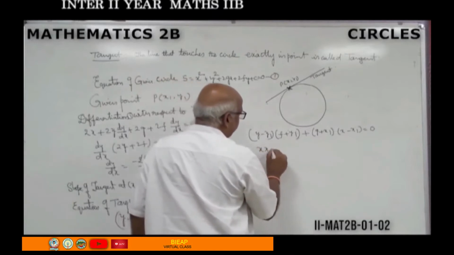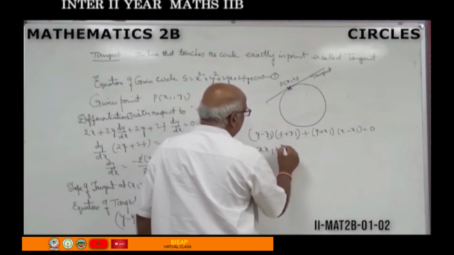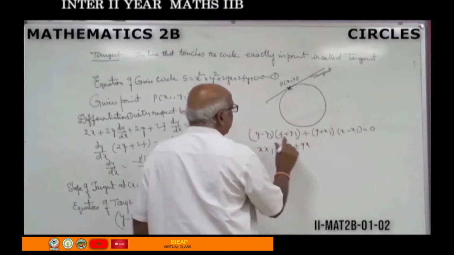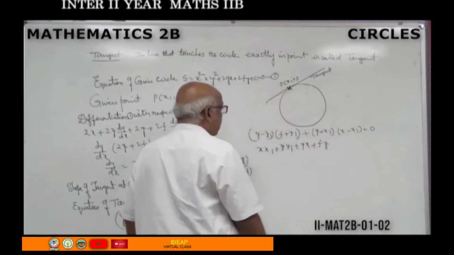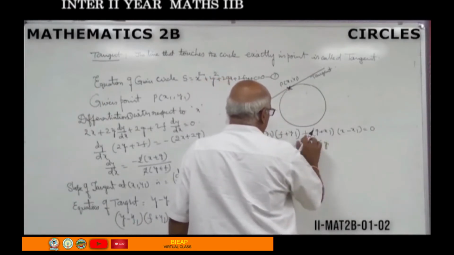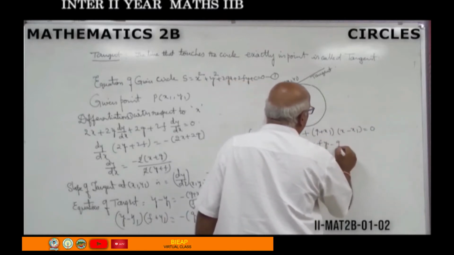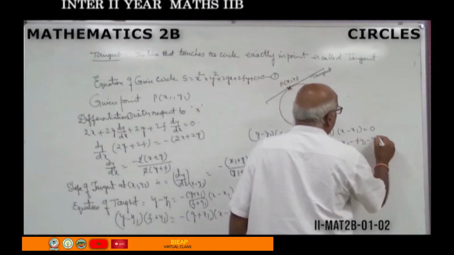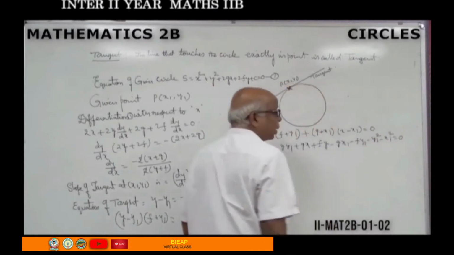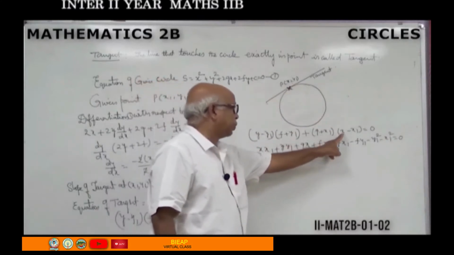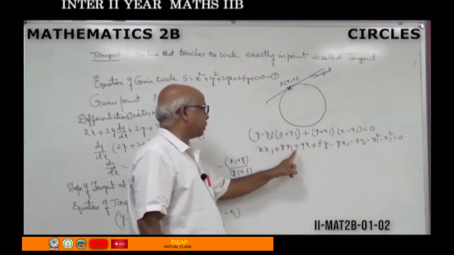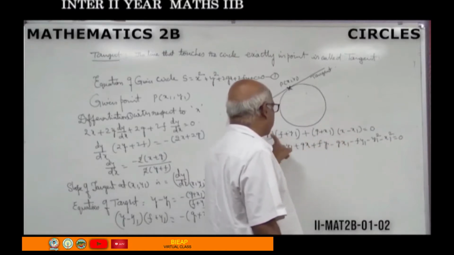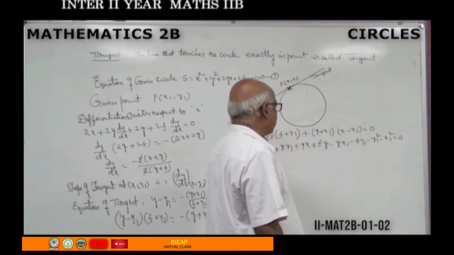Multiply term by term: x into x1 is xx1, y into y1 is yy1, g into x is gx, f into y is fy, g into x1 is gx1, f into y1 is fy1, minus x1 square minus y1 square.